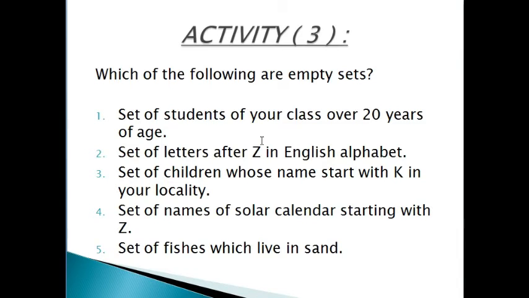So 20 years of age for a student of class 6, that means it is an empty set. Set of letters after Z in English alphabets. Students, we all know Z is the last alphabet in English, so it's also an empty set. Now students, 3, 4 and 5, all these examples you have to do by yourself.